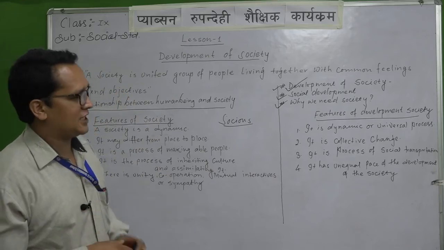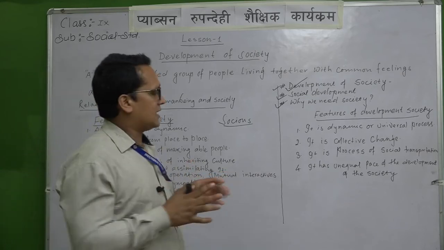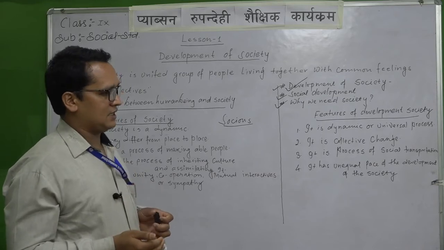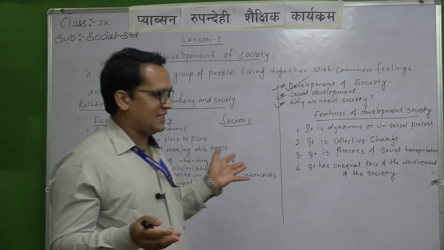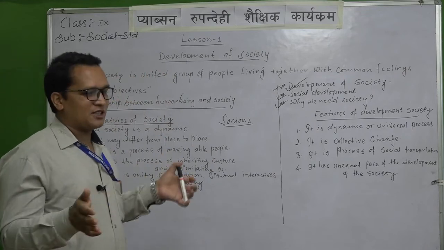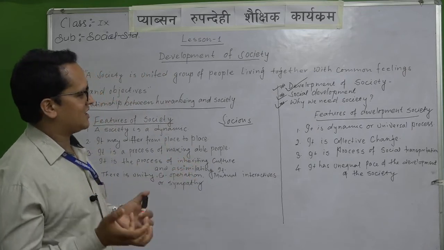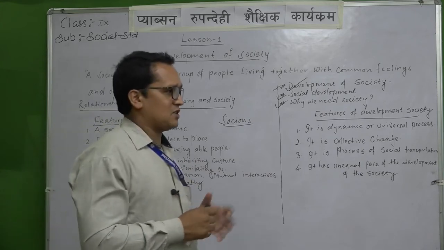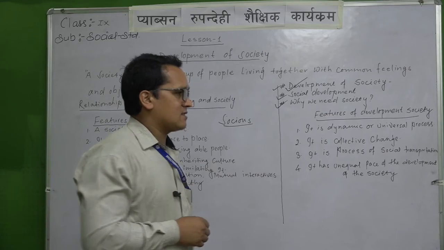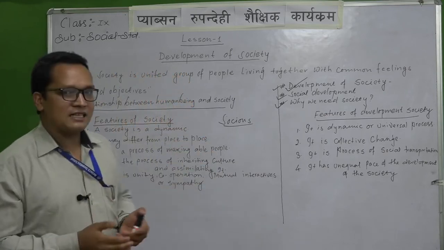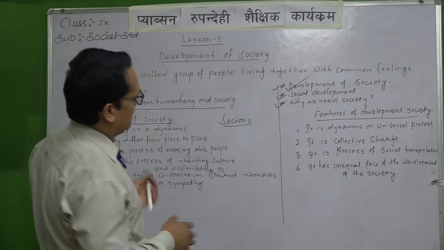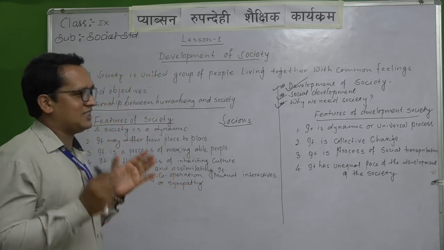I have given the example, as well as that process is continuous, uncivilized to civilized. Okay, and why we need society? For security. Security not only from theft, robbery and so on, but for our feelings, for our objectives also. Society is securing us, and some features: it is dynamic, it is collective change, process of social transportation and unequal pace, all we discussed.